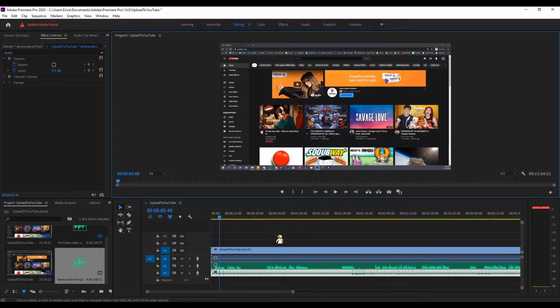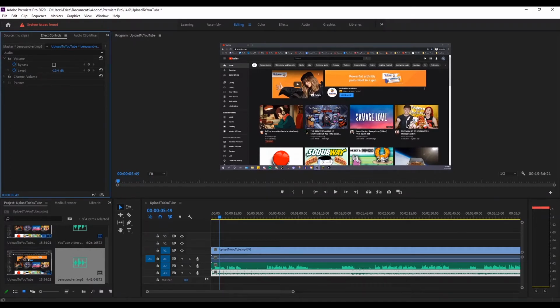Then, click on the background music track and adjust the volume in the effects controls in the upper right corner.